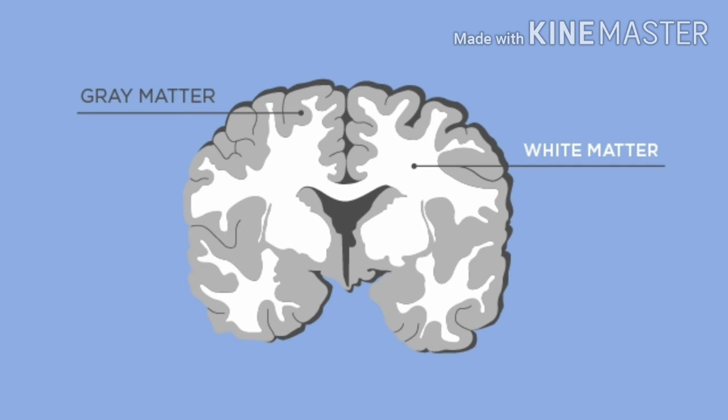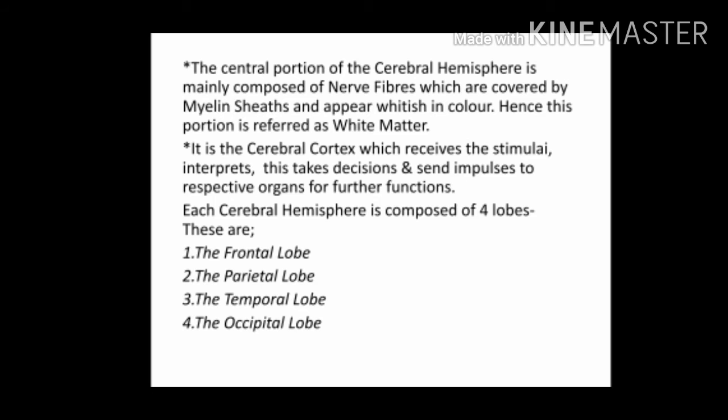In this picture you can see the two hemispheres having cortex region with grey matter and the central portion with white matter. Grey matter consists of mainly the cell bodies and some fibers. They look grey in color, and the white portion is known as white matter as it consists of myelinated fibers. The central portion of the cerebral hemisphere is mainly composed of nerve fibers which are covered by myelin sheaths and appear whitish in color. Hence this portion is referred as white matter.